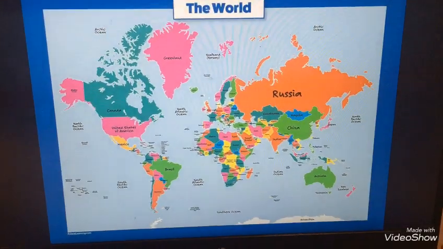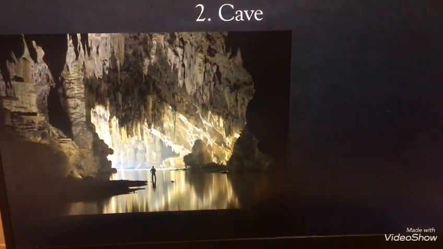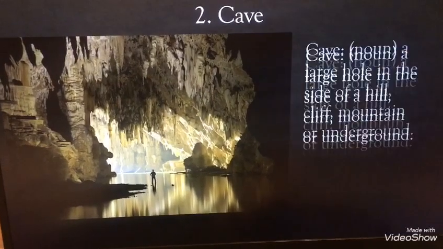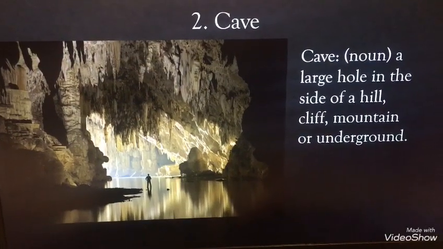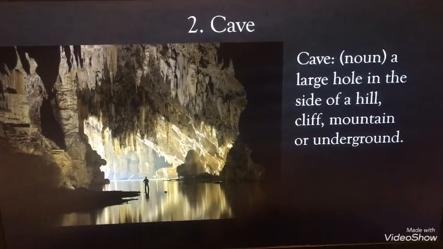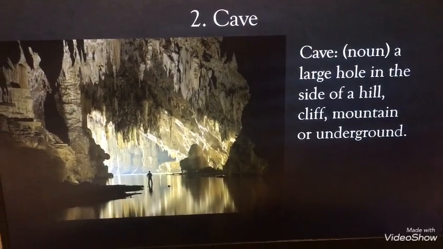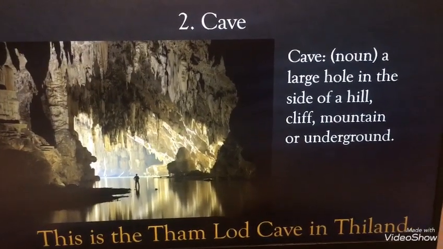My next stop is Thailand. Cave. This is a cave. What's a cave? Cave is a noun, it's a name. A large hole in the side of a hill, cliff, mountain, or underground. This is the Tam Lod Cave in Thailand.